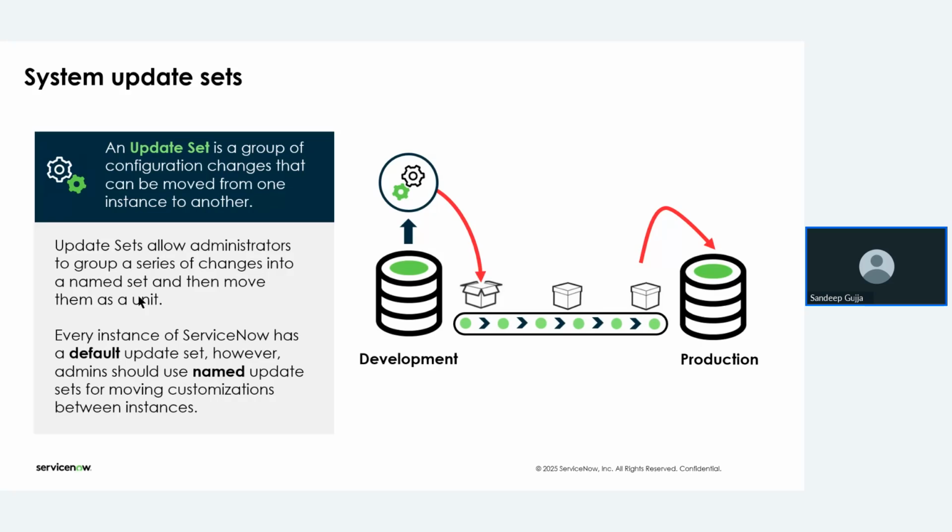That means all the configurations that we build will be stored in a single record that we call a named update set, and we are going to move those configurations from one instance to another. For every instance, by default, the default global update set will be selected.